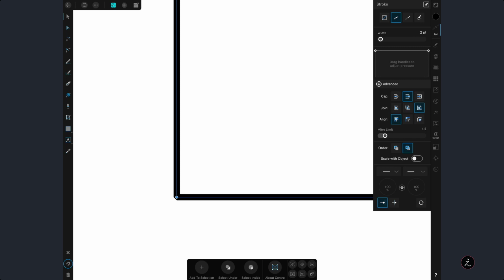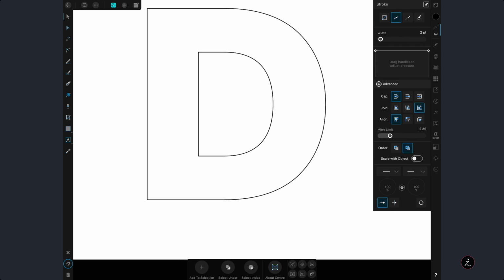The miter join basically is a stroke extending all the way out, ending in a sharp or flat corner. As you can see here, the corner is pretty flat. I want this to have a sharp corner, and that depends on the miter limit. Right now, the miter limit is set to 1 point something. In this case, you want to up this to 2 point or so, depending again on the font you're using. But it's safe to say after 2, it gets to the sharp corner. All right, so that's one thing.